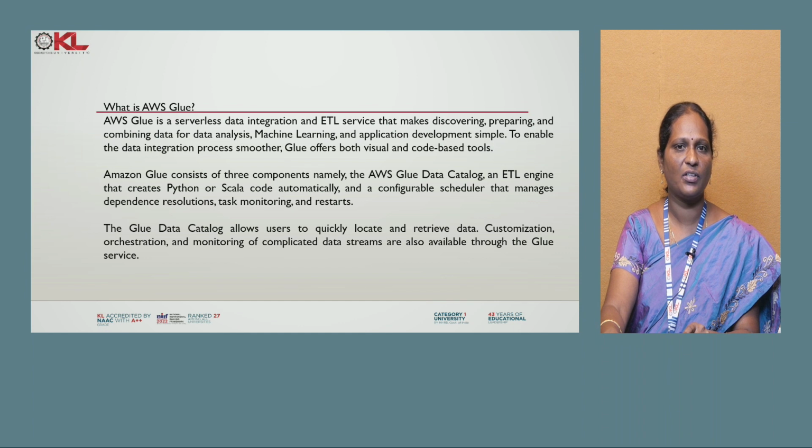Glue consists of 3 components, namely the Glue Data Catalog, the ETL engine, which can generate Scala code automatically, and a scheduler. The Glue Data Catalog allows you to quickly locate and retrieve the data from the various data sources. For Glue, we can use customized and monitored data streams, which are also available in the Glue service. Basically, ETL operations, extract, transform, load, can be performed by AWS Glue. So this is a powerful serverless ETL service. That is the definition of Glue.